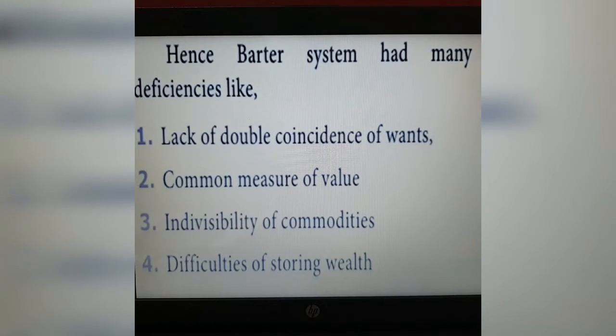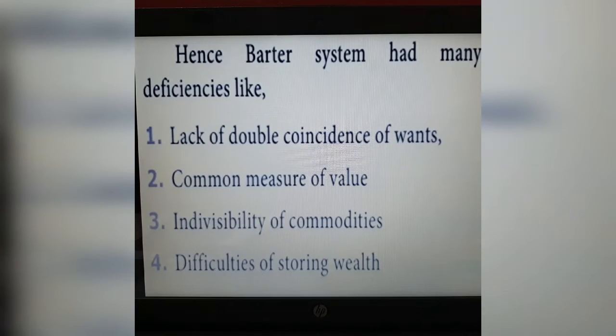The first one is lack of double coincidence of wants. What is lack of double coincidence of wants? If you want something, you take bananas and go to the shop, and you want a book, as you saw in the picture. I'm telling the same example. As you want a book and you have only bananas, you take them to the shop to give the bananas to get the book.